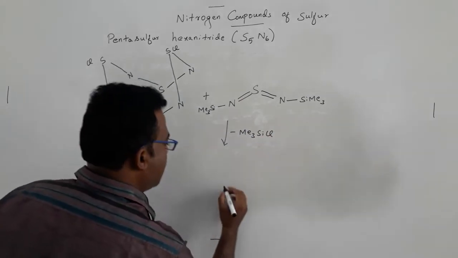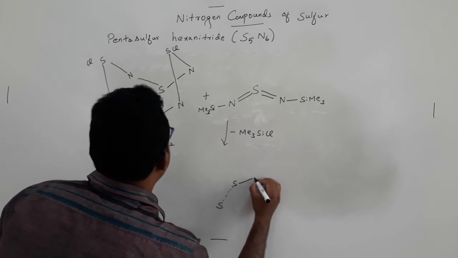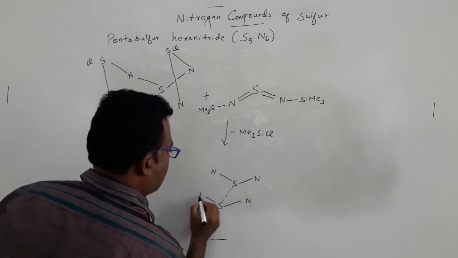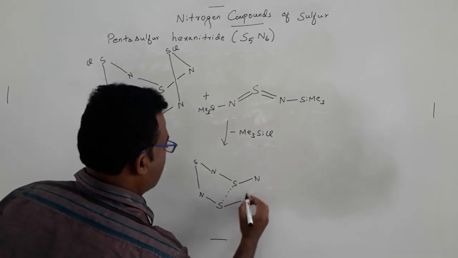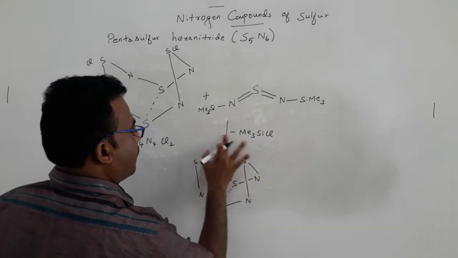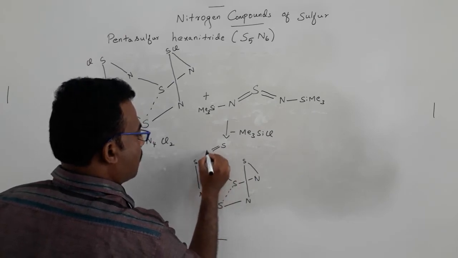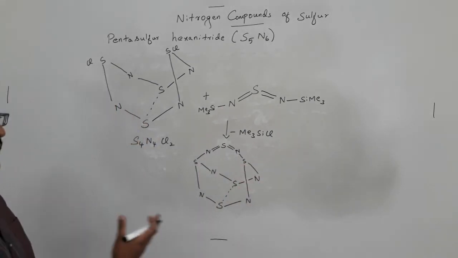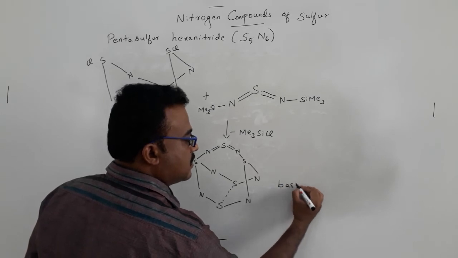Then we get the product. You can see the structure; in 3D, it looks like a basket.